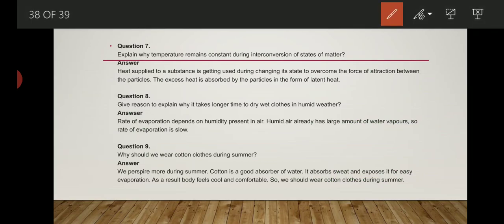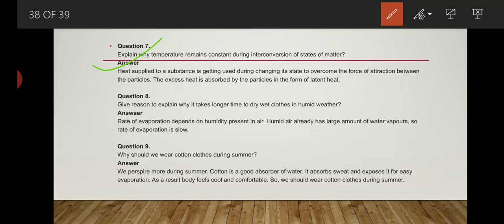One more important question is, explain why temperature remains constant during interconversion of states of matter. That also we discuss. During interconversion of states of matter, the temperature remains constant due to its very specific characteristic, that is latent heat.